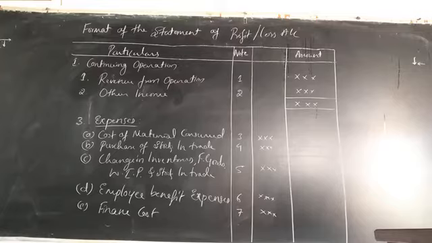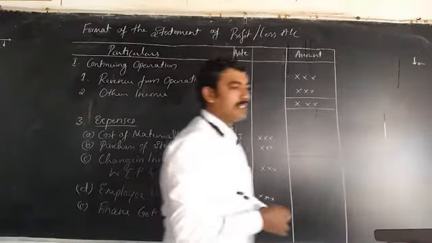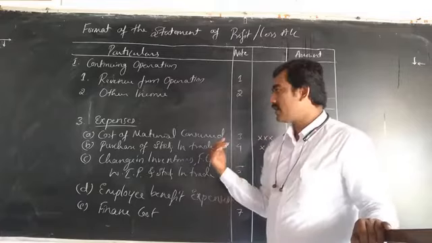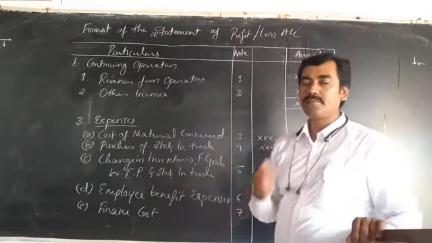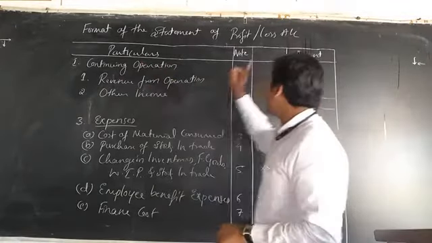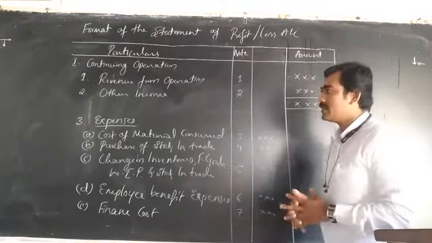Yes, dear student, this is the format of a statement of profit and loss account. In this format we can easily understand what the direct incomes and direct expenses are in the organization. First are particulars, note and amount.